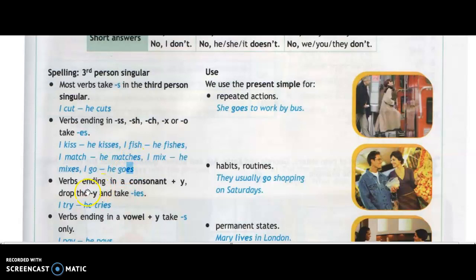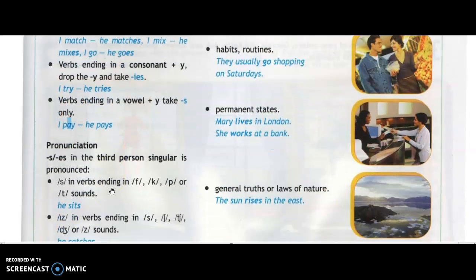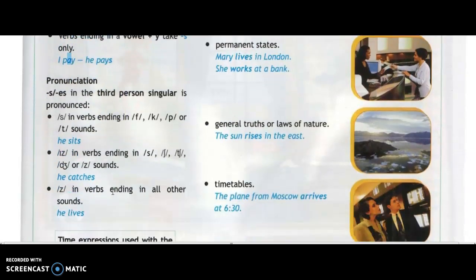Okay. Verbs ending in a consonant plus y, drop the y and take ies. For example, r is a consonant, and after that you have y. So in that case, you will drop this y to change it to ies. That means tries. Okay. Similarly, if there is y, but before y you have a vowel sound, so in that case you will put just s. Okay. Now let me take you to the pronunciation. That's the last part of it.